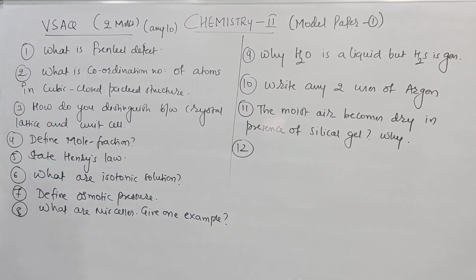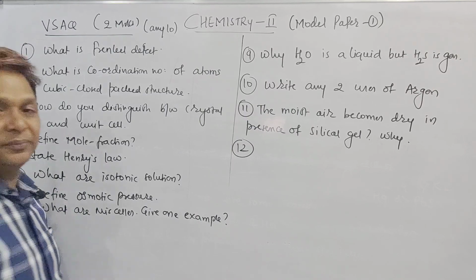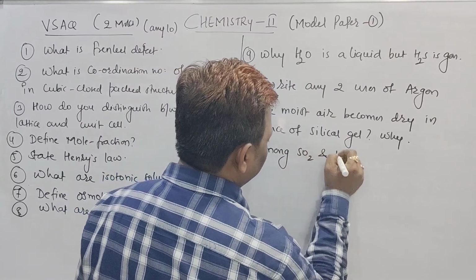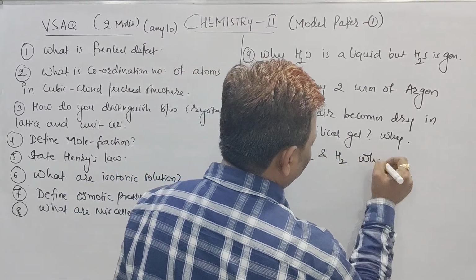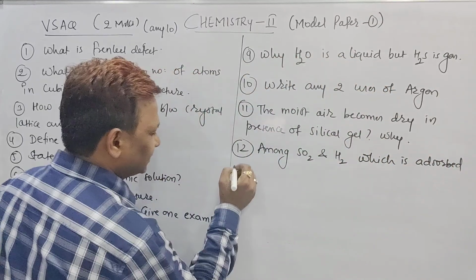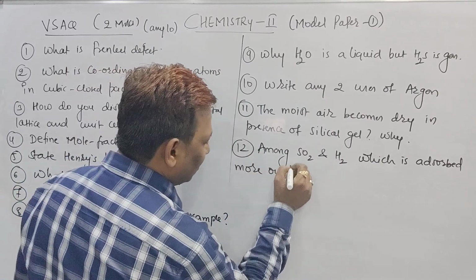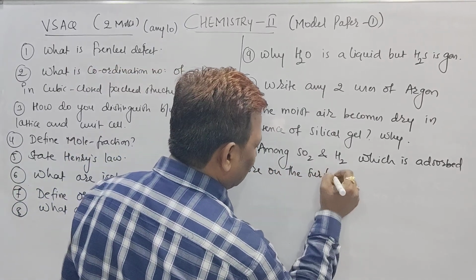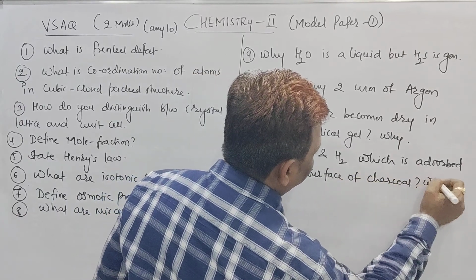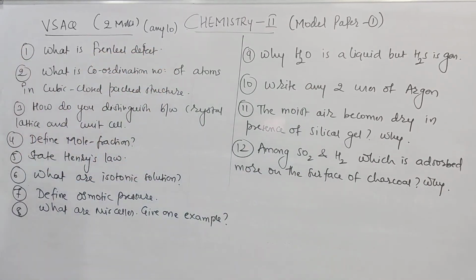But one more. Among SO2 and hydrogen, which is adsorbed more readily on the surface of charcoal? Among SO2 and H2, which is adsorbed more on the surface of charcoal, and why? Means reason. Why means don't write all the thing, beta, only reason, right?